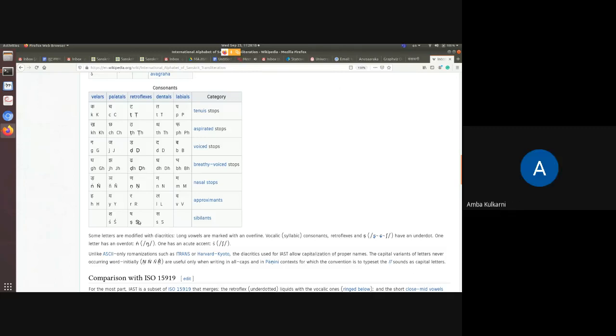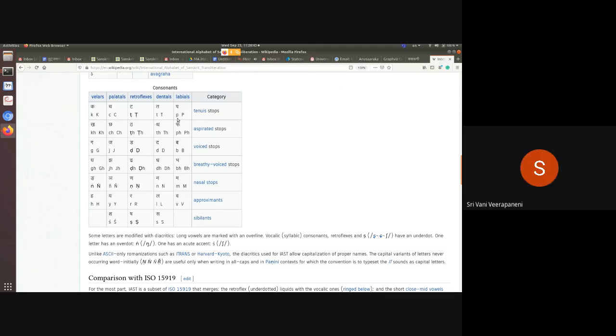For sha, so all the murdhanyas have a dot below it. Okay, ta, tha, da, dha, na and sha, all of them have a dot below it. And this shakara, the talavya, has one dash above the s. Okay, so this is how they are writing the Devanagari.